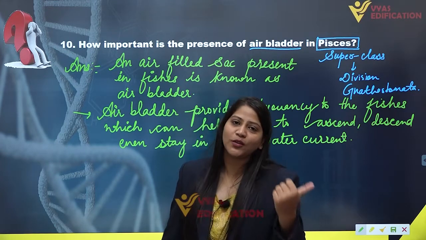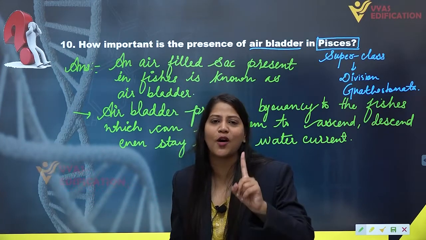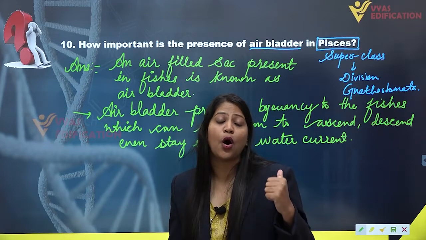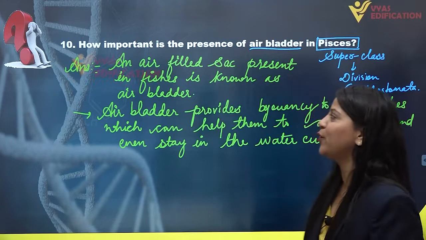But if we talk about the other class Chondrichthyes, they do not have air bladder. They have to swim constantly without sinking because they are devoid of air bladder. And this is the complete solution of question number 10.